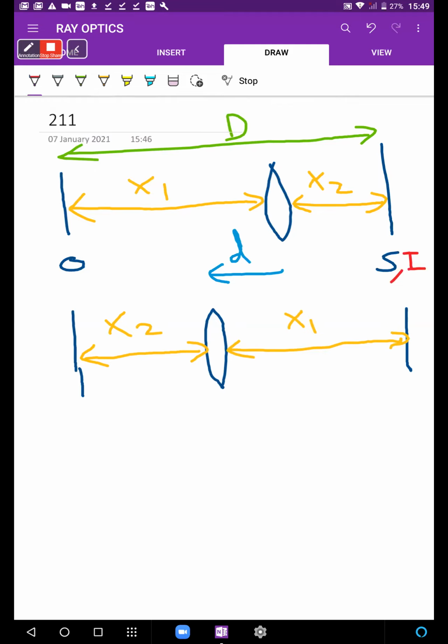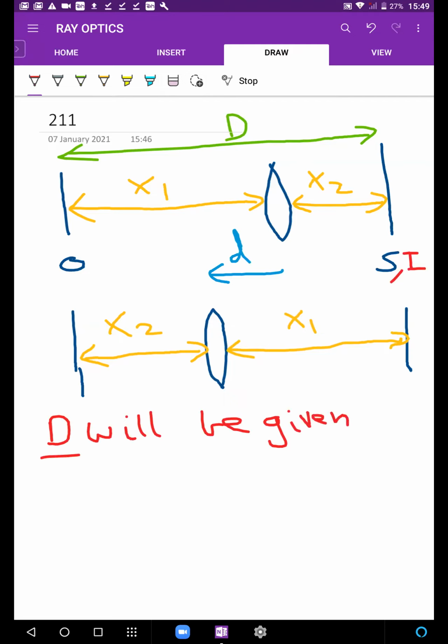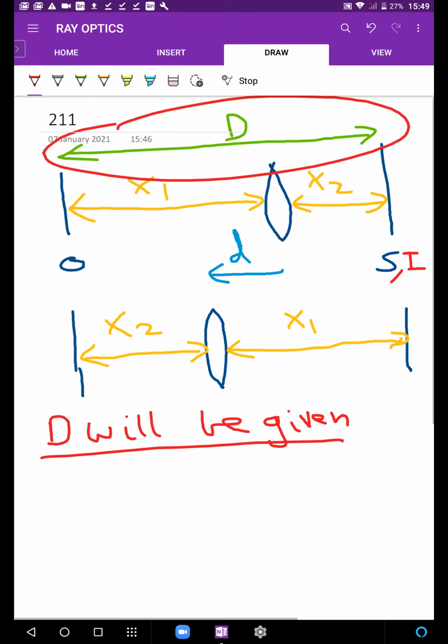तो for instance अब सवाल में देखो क्या दिया जाएगा. D will be given, capital D will be given, and all right, so this is an experiment. Okay, let me just explain what is going on. This is an experiment through which focal length is found. What is the experiment? You have an object, you have a screen, okay? And then you have some distance between them which can easily be measured.